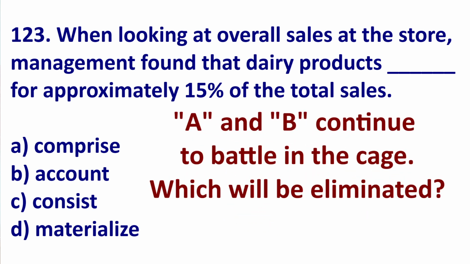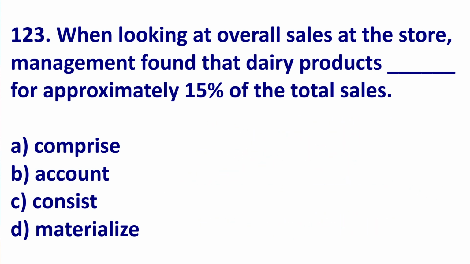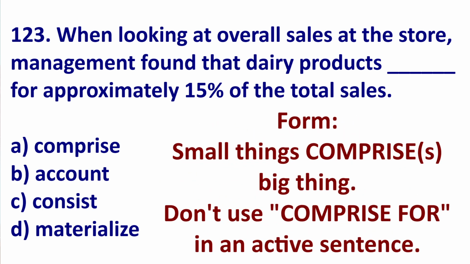So now we have A and B. Which one should we eliminate? Well, we should eliminate A, comprise. Why? Well, it's because of the for. When you use comprise, the form is small things comprise big things or percentage. You do not need for.